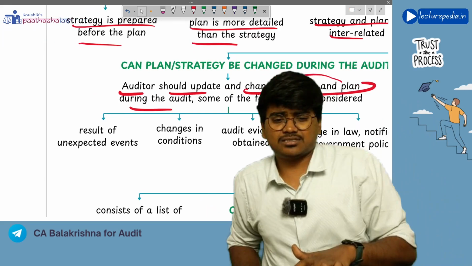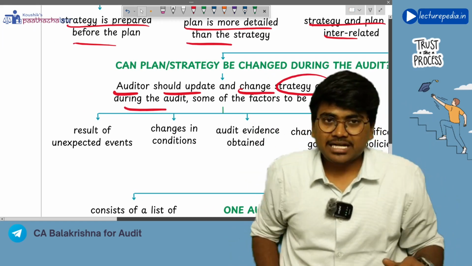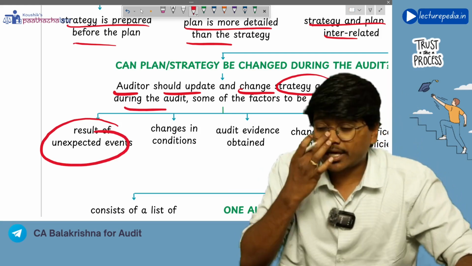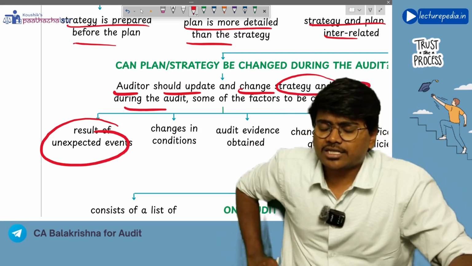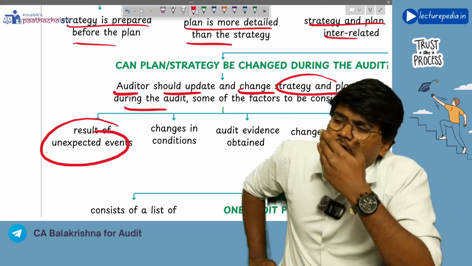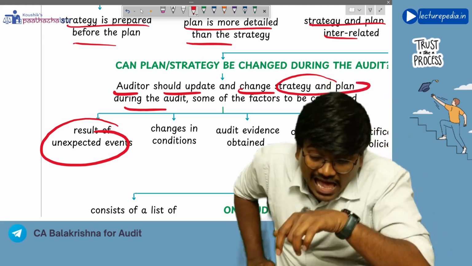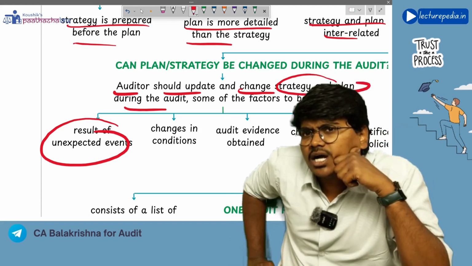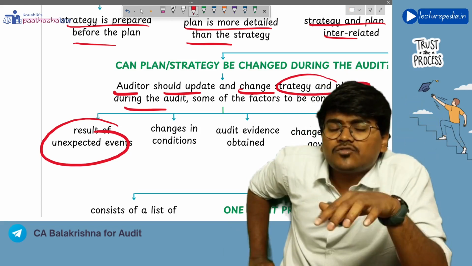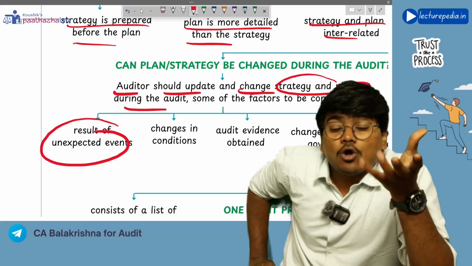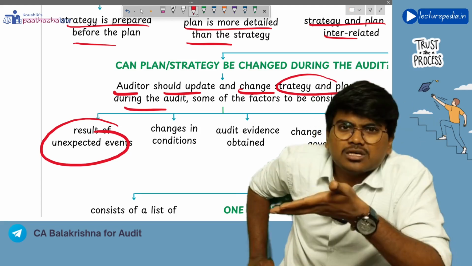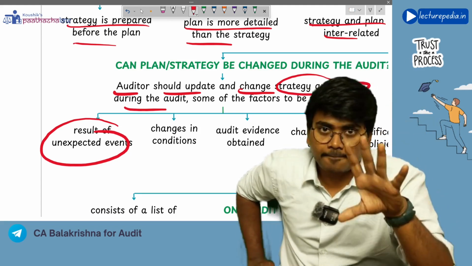Some of the factors because of which the auditor will update the plan and strategy include results of unexpected events. Before doing the audit, the auditor thought that in the debtors of this company there will not be any misstatements. All the debtors are real debtors only. But while actually doing the audit, the auditor found that there are many misstatements in the debtors. So now, because of this unexpected event, what will the auditor do? The auditor has to change his plan, and his plan should focus more on the debtors, because in debtors there are more misstatements, right?